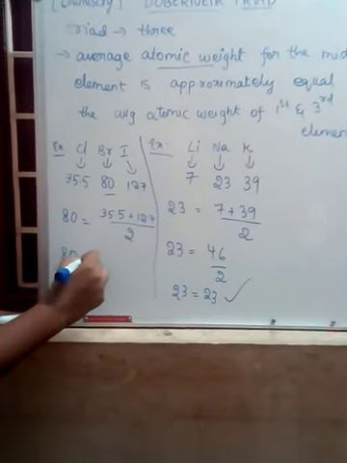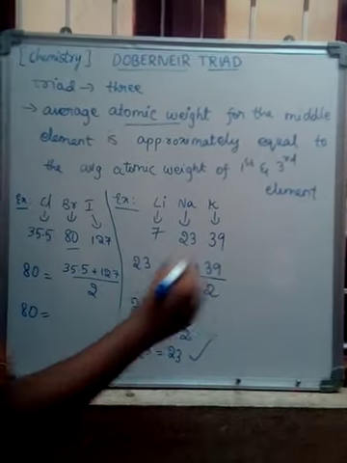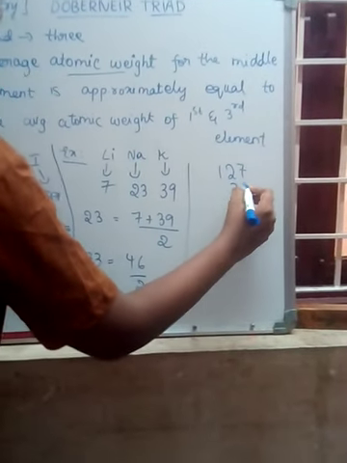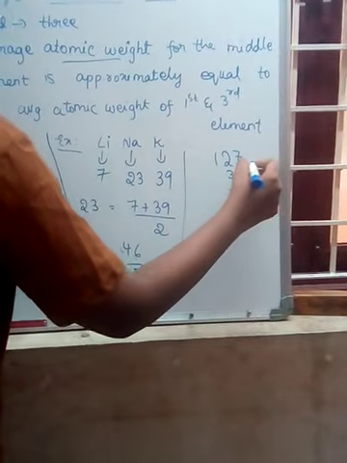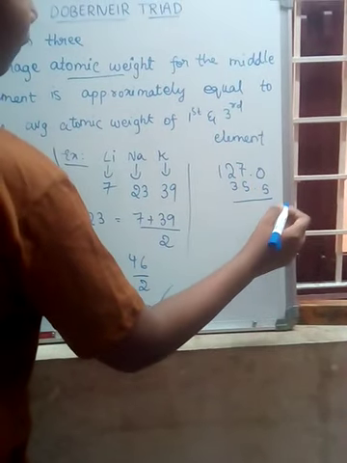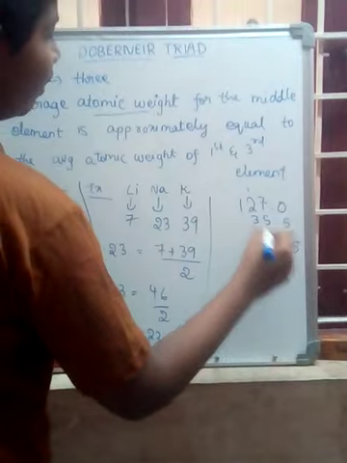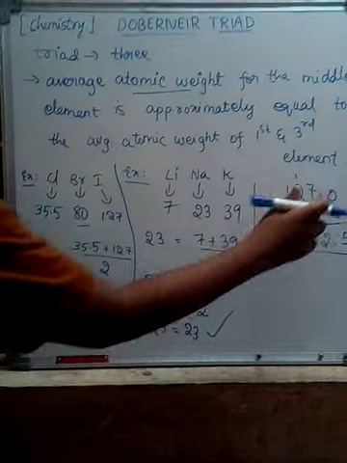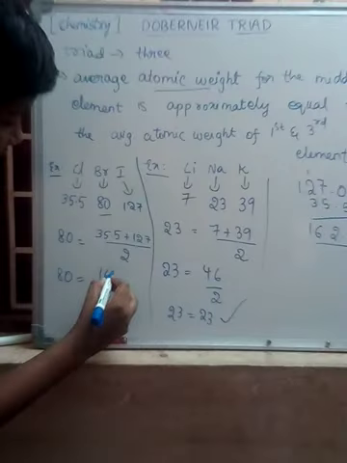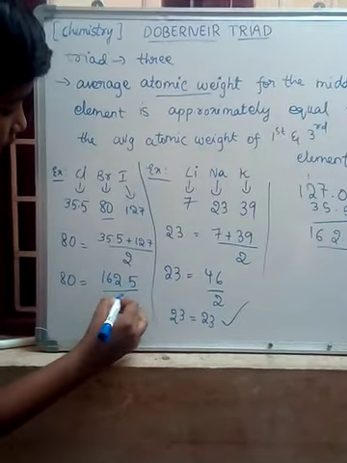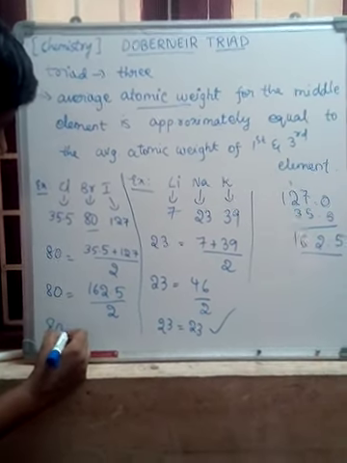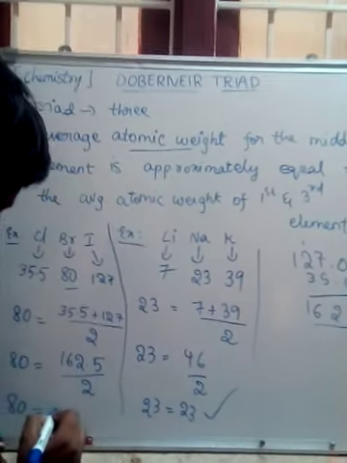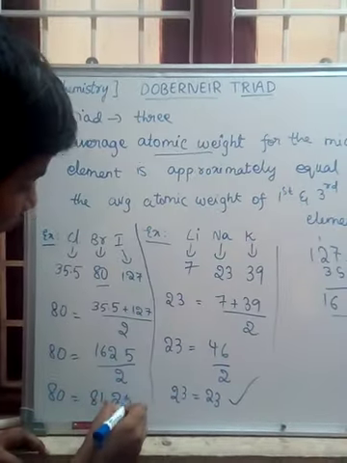Adding 127 and 35.5, we get 162.5. Then 162.5 by 2 is 81.25.